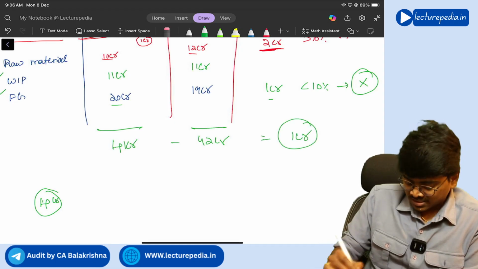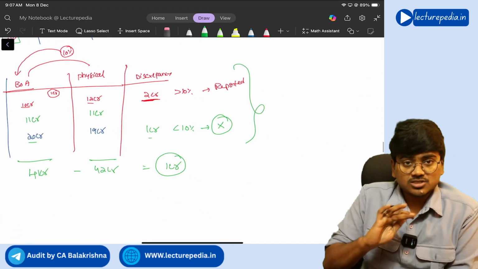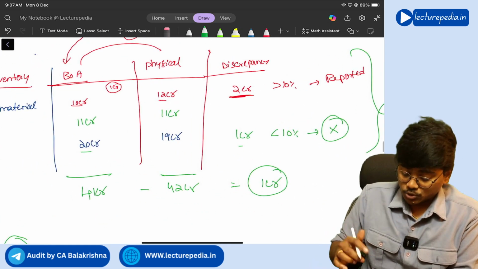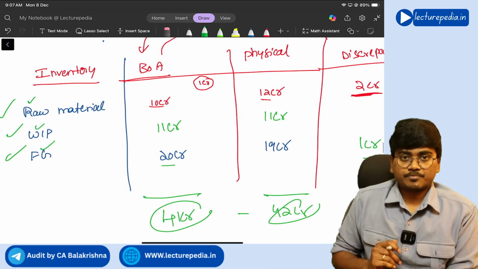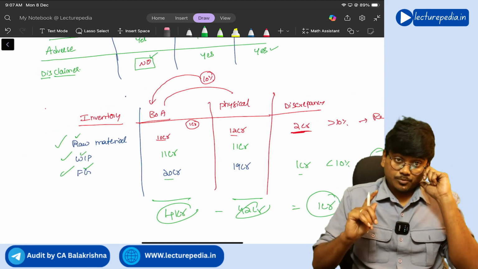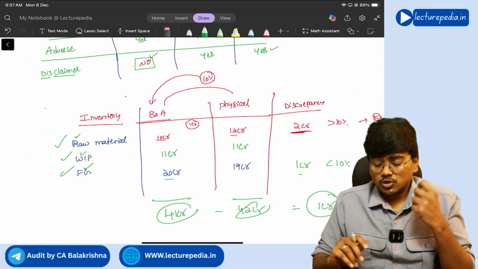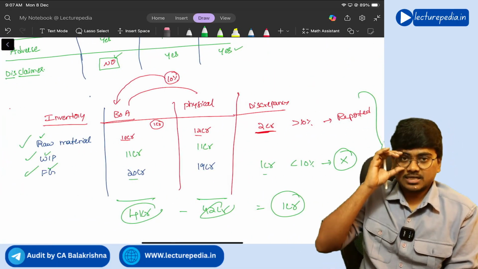This 1 crore is less than 10%, so we should not report. No, you should not see like that. You should not see total wise, you should see class wise. Understanding? Yes. So this is the important point under clause 2. They haven't tested on this point, but they might test you. Clear?